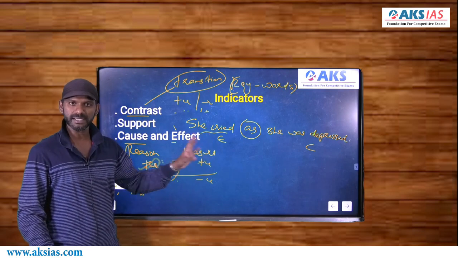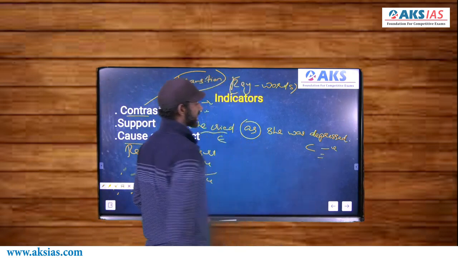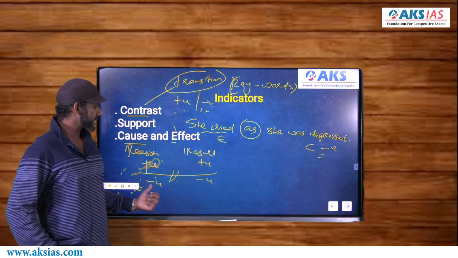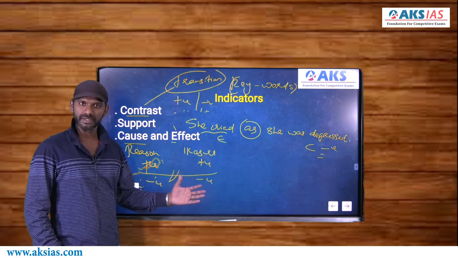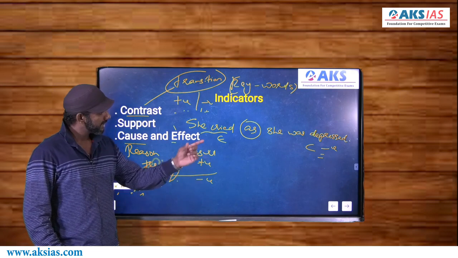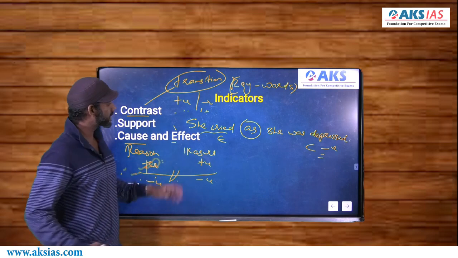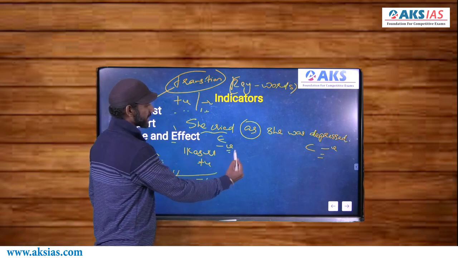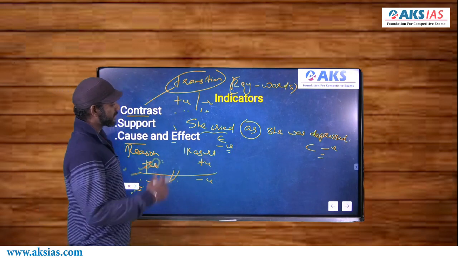She was depressed is negative. That means here, the reason is negative. And if the reason is negative, the result must also be negative. Negative reason, negative result, positive reason, positive result. Here the reason is negative, so the result must also be negative. So in this context, she cried becomes a negative idea. Right? I frame a statement this way.